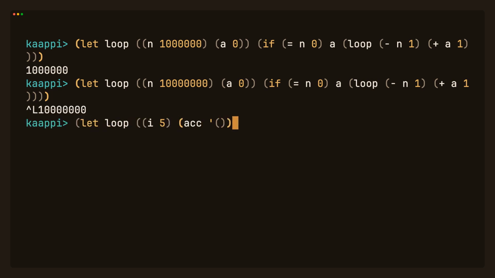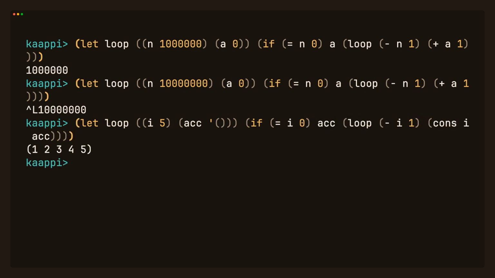Named let isn't only for counting, it builds. Walk i down from 5, consing each number onto an accumulator, and you've assembled the list 1 to 5. This carry and accumulator shape is the Scheme loop you'll reach for most.